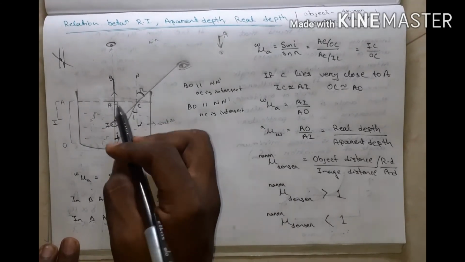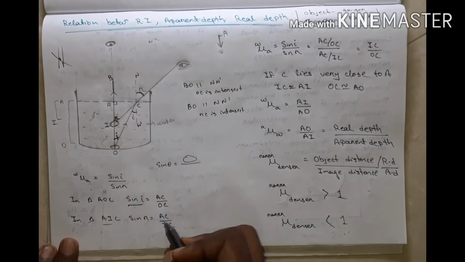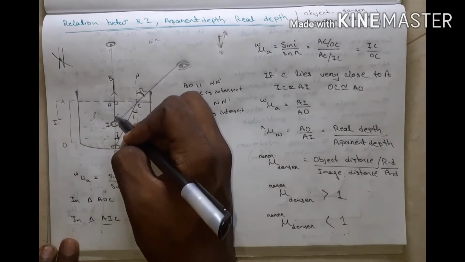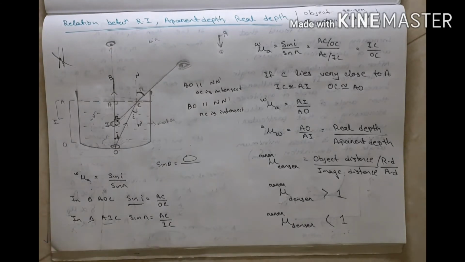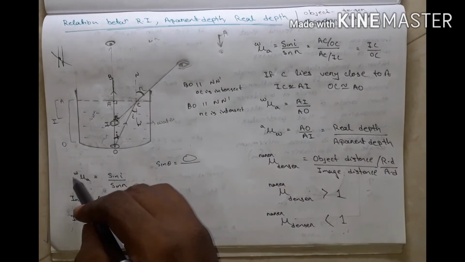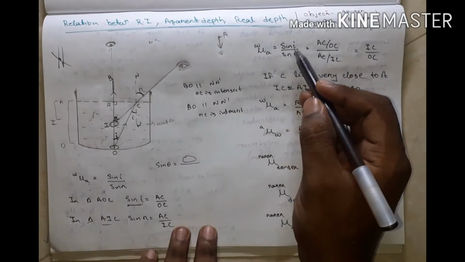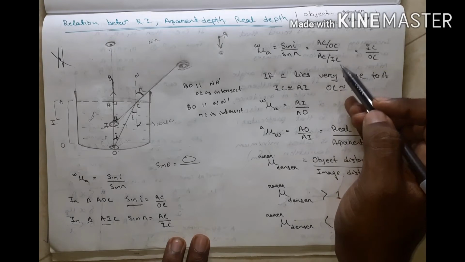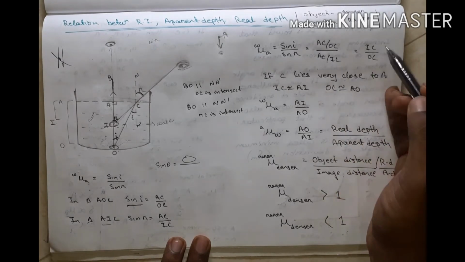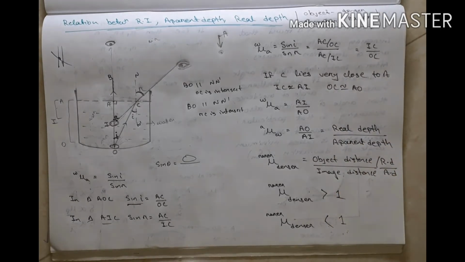The opposite side is AC and the hypotenuse is IC, so sin r equals AC by IC. Then according to the refractive index from water to air, sin i by sin r equals AC by OC divided by AC by IC. AC cancels, giving IC by OC.